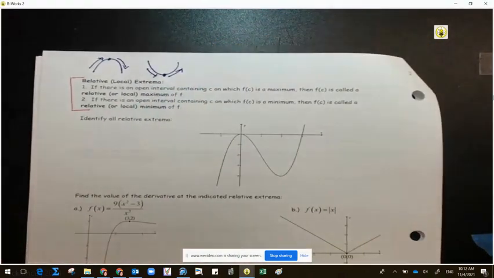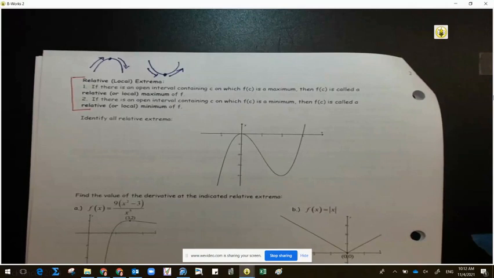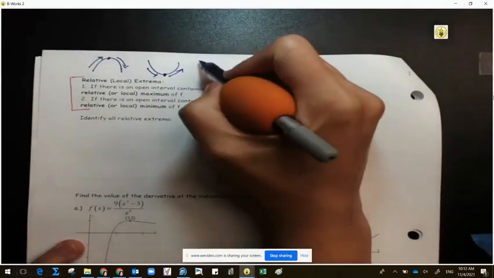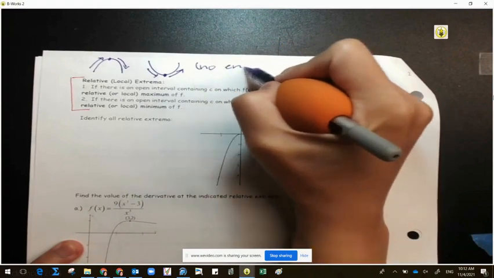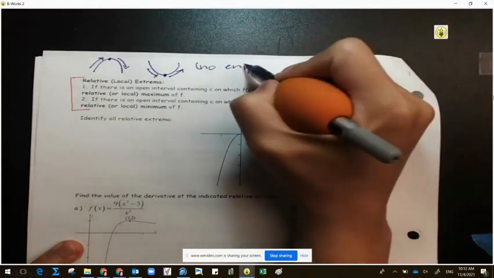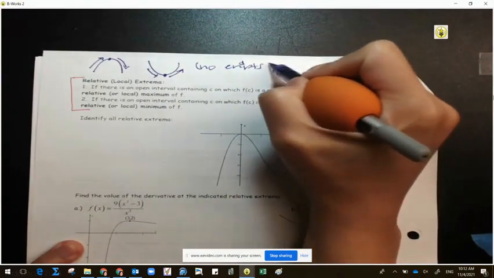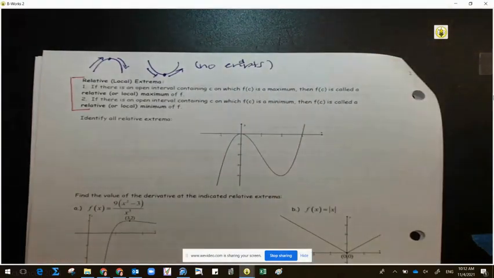Bottom line is, can a relative extrema happen on the endpoints? Do we know how the graph is going to behave at the endpoint if that's all we know? No. So it's never the endpoint.